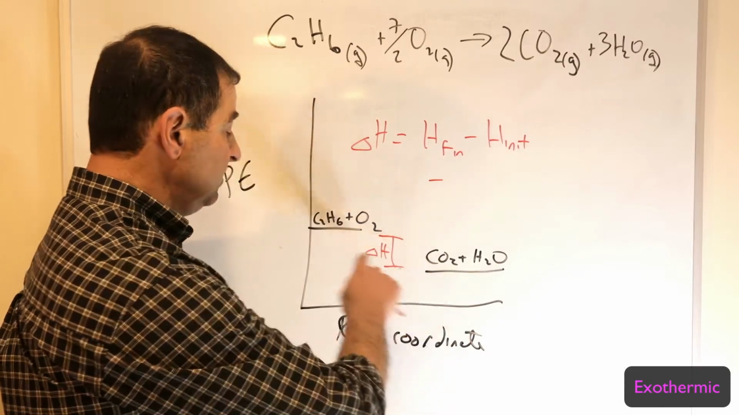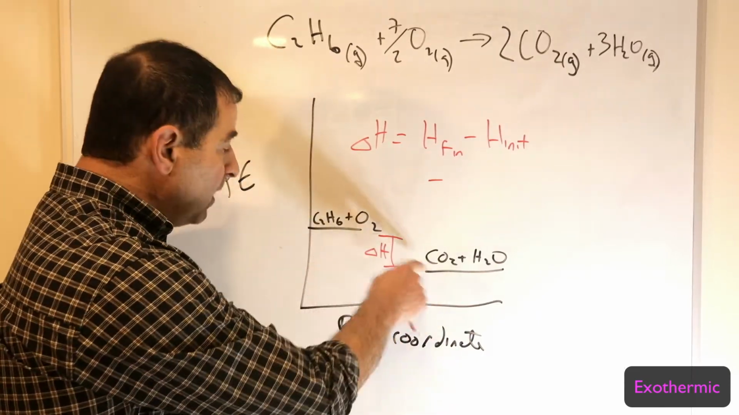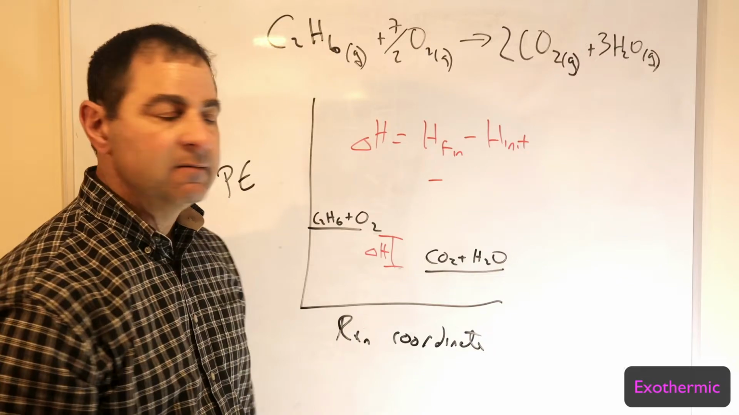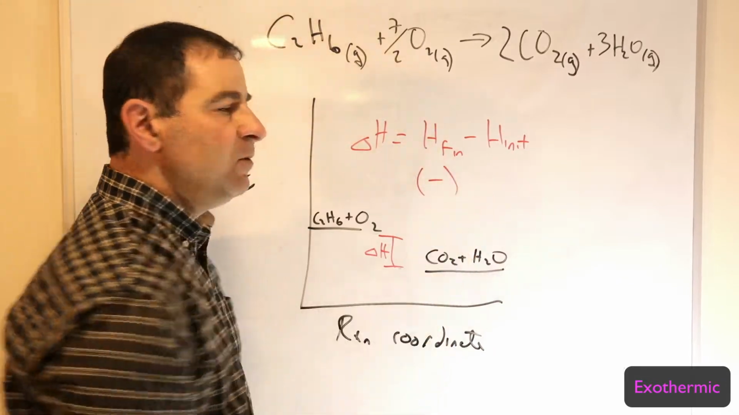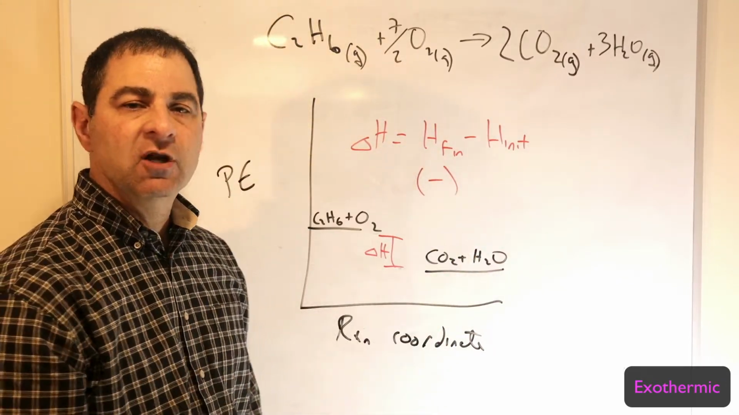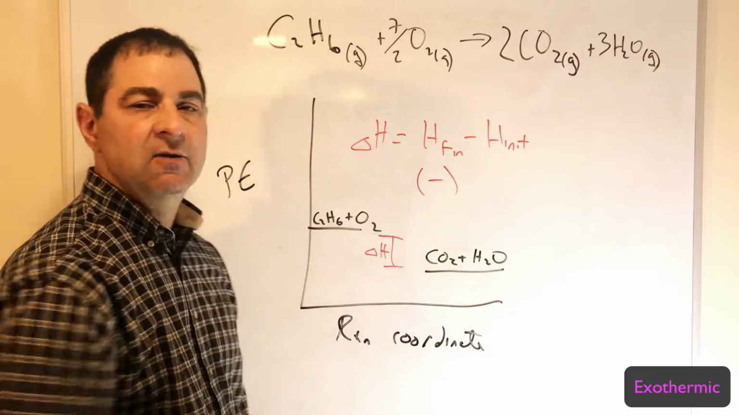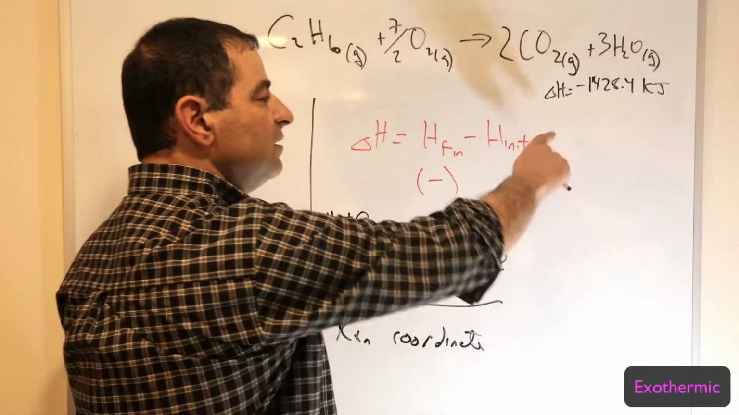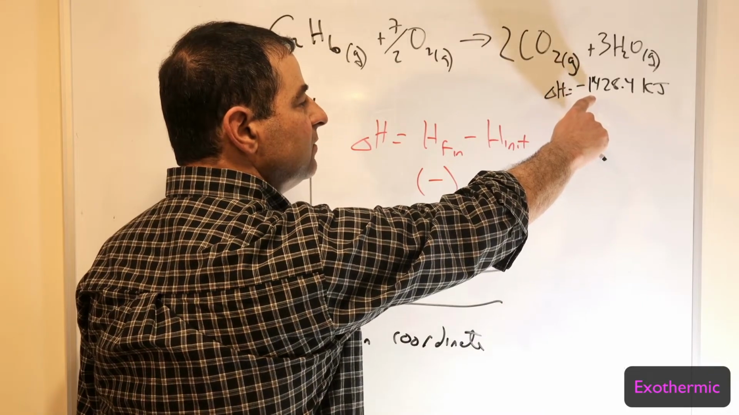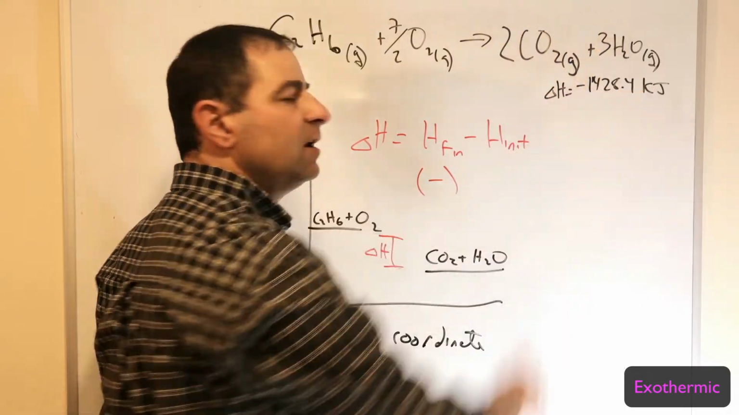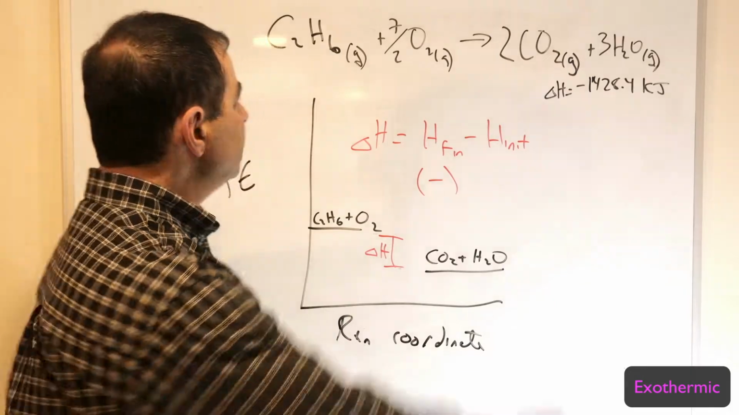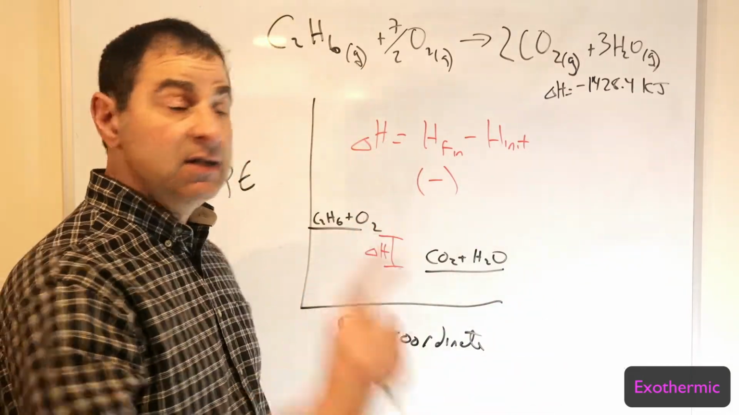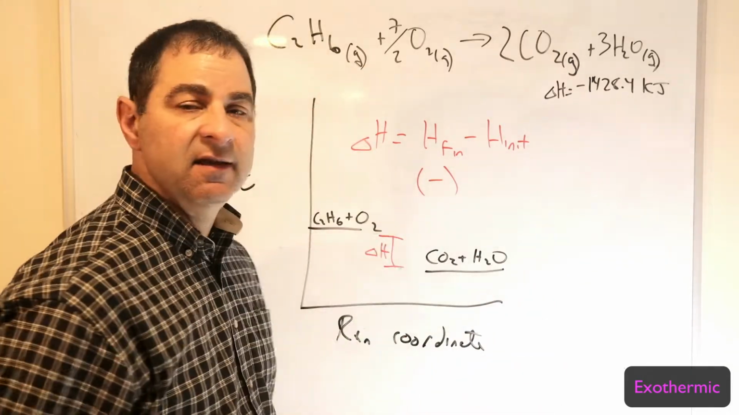Let's make up numbers. Let's say this is 1 and this is 2. 1 minus 2 is negative 1. So exothermic will always have a negative change because there's less at the end than there is at the beginning. And when we do this reaction, we can measure the change in enthalpy is negative 1428.4 kilojoules. And this is per reaction, which in this case is per mole of ethane.